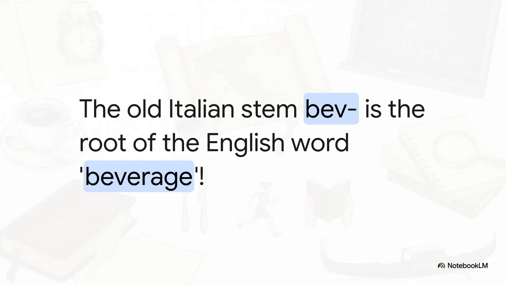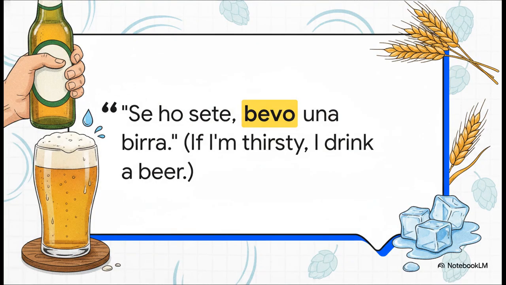And here it is. This is the memory trick I promised you. That old stem, bev, where do you think the English word beverage comes from? Right here. So if you can remember beverage, you can remember how to conjugate bere. It's such a great little shortcut. Let's put it in a real sentence. Se ho sete, bevo una birra. If I'm thirsty, I drink a beer. Simple as that. And now you know why it's bevo and not something else.